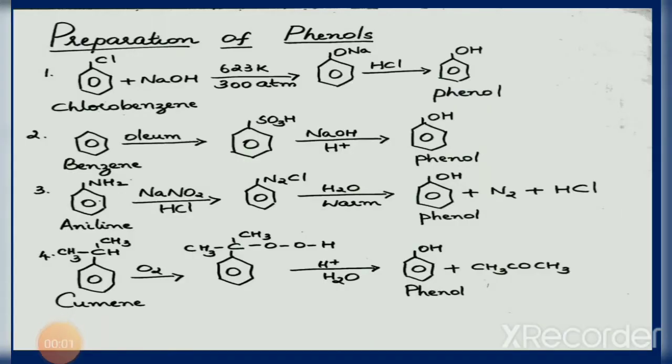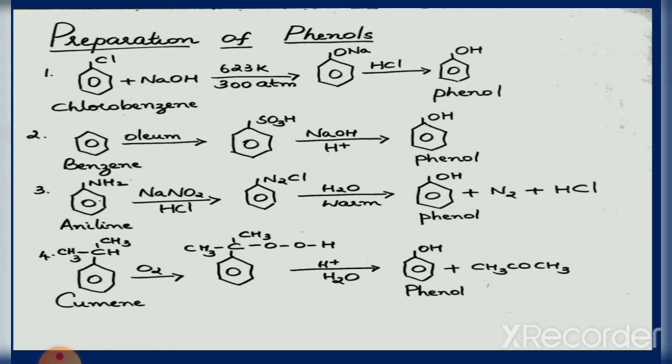Preparation of phenols. Consider the first equation. Chlorobenzene, when treated with sodium hydroxide at a temperature of 623 Kelvin and 300 atmosphere pressure, gives sodium phenoxide, which on acidification with hydrochloric acid gives phenol.